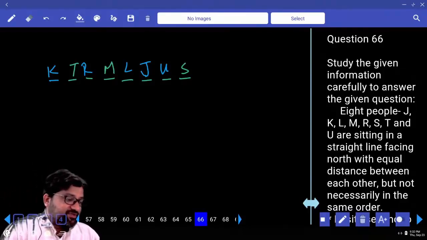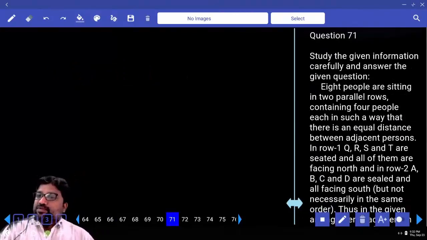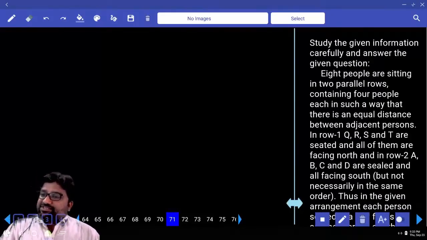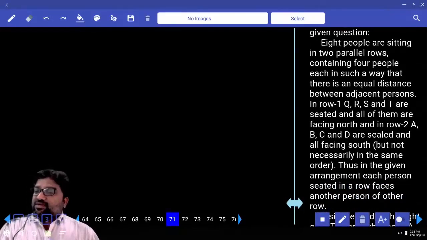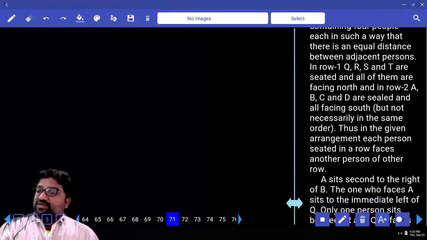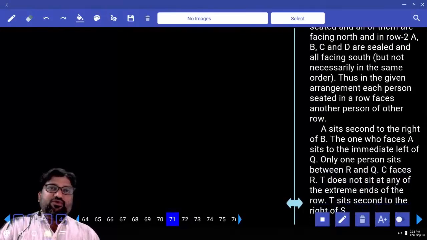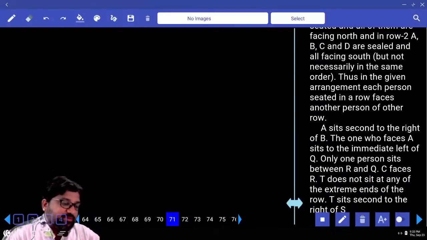Next puzzle starts from 71 to 75. What is this puzzle? Come on, let's do this. Study the given information carefully and answer the question. 8 people are sitting in 2 parallel rows containing 4 people in each in such a way that there is equal distance between the adjacent persons. In row 1, Q, R, S, T are seated and all of them are facing north. In row 2, A, B, C, D are seated, all of them are facing south, but not necessarily in the same order. Thus, in the given seating arrangement, each person seated in a row faces another person of the other row. So 2 rows, in each row, how many persons are here? 4 persons. Each row, 4 persons. Who are those people who are facing north?